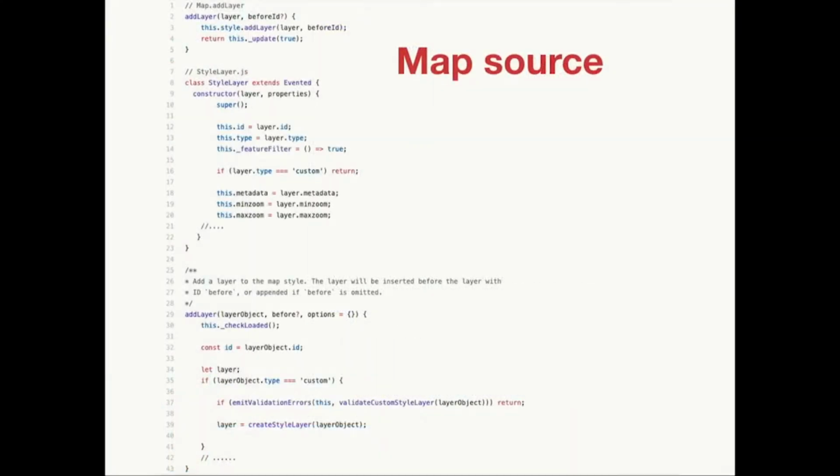Map source codes are typically very large. Turns out it's not an easy task. And I see the add layer function, and it picks off a couple properties from the layer. So I can say, oh, it probably has a type, and passes it to some style layer, which extends an evented class. And I see it's looking at a zoom, max zoom, min zoom, metadata. Don't know what metadata is. It's very overwhelming. So maybe the README has something else.